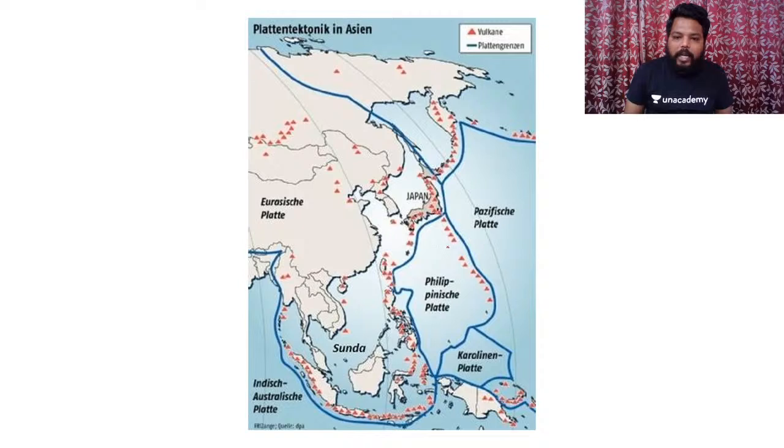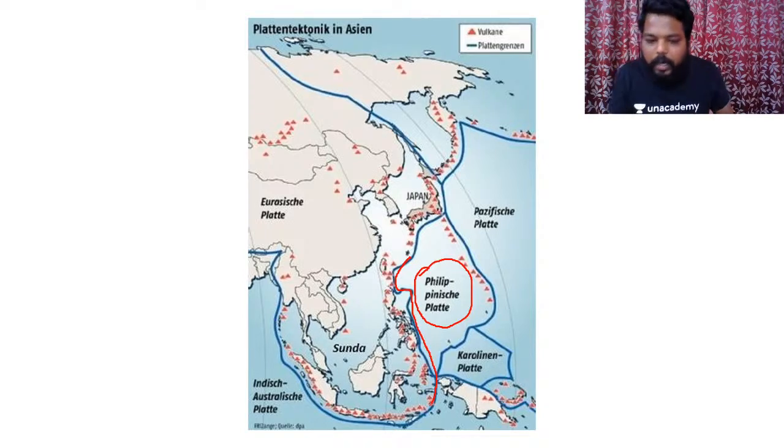You can see exactly here the Philippines plate, and this is the Sunda plate, and it is the Sunda plate coming in collision with the Philippines plate. We have as a resultant this Philippine group of islands. Clear? Is this clear for everyone?